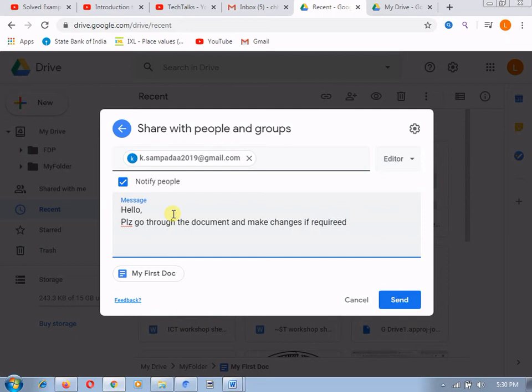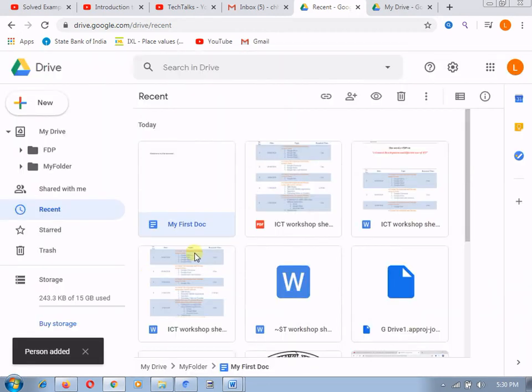You can give the respective message over here, and you can send it. Now you are sending my first document to the person whose mail ID you have provided.